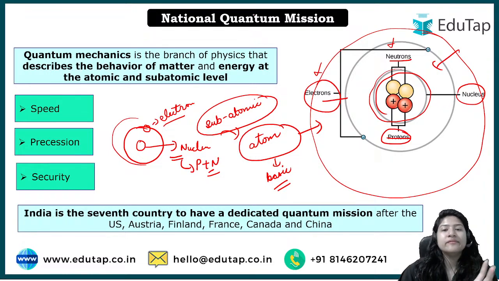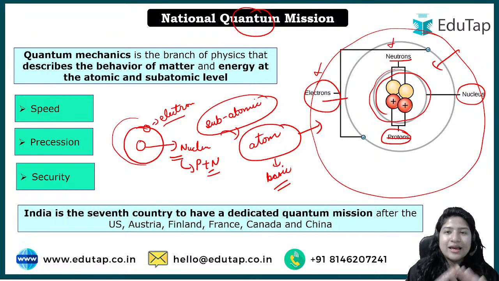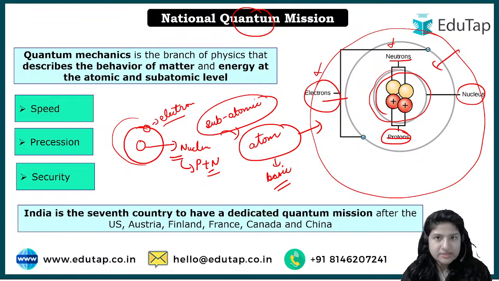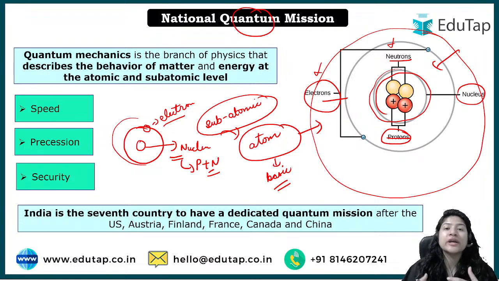When we say quantum mechanics, what are we doing? First of all, it's a branch of physics. In physics we study our physical environment, that is why the name physics. Why do scientists study the physical environment? To learn about things, so that new innovation can happen. You can know the why of many things and you can predict things in the future also. This is why we study physics. Now there are different branches, and one such branch is quantum mechanics.